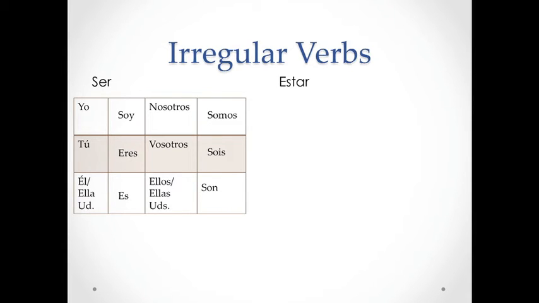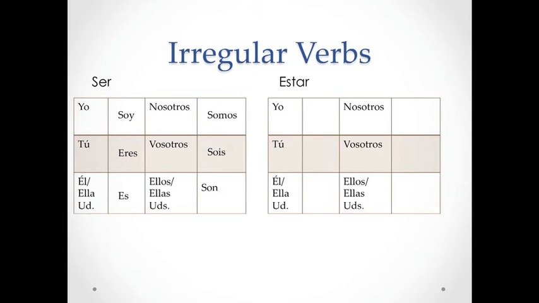And again, another verb that we should be very familiar with is estar. And again, as we conjugate it, we'll start to see that it is very irregular, especially some accents that it has that are dropped in that you need to be aware of. So yo estoy, tú estás, él, ella, usted está, nosotros estamos, vosotros estáis, and ellos, ellas, ustedes están. Again, be sure to pay attention to the accent marks for estar because it changes the meaning when you don't use them.